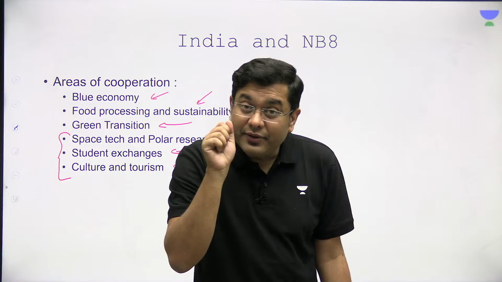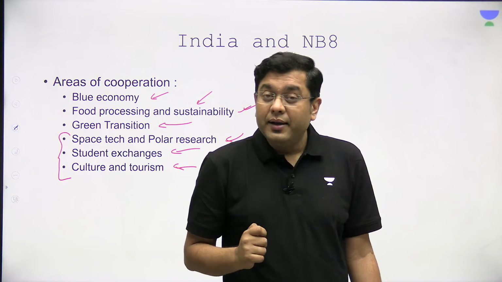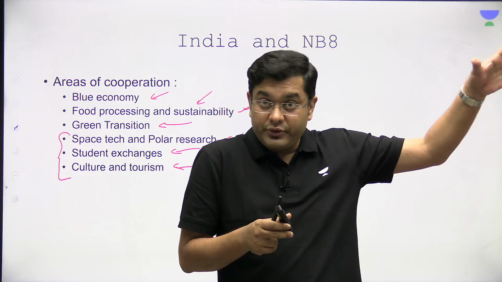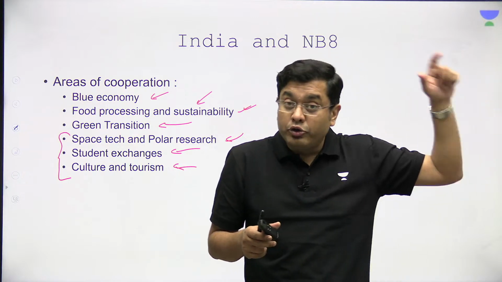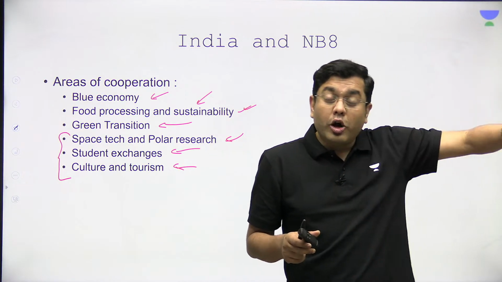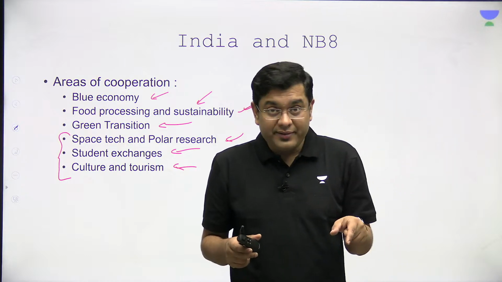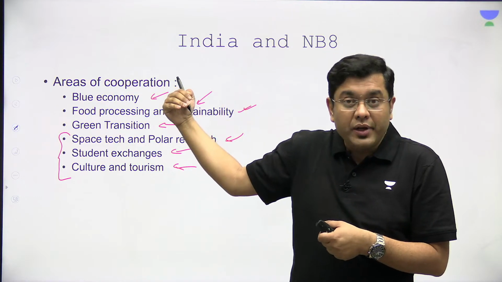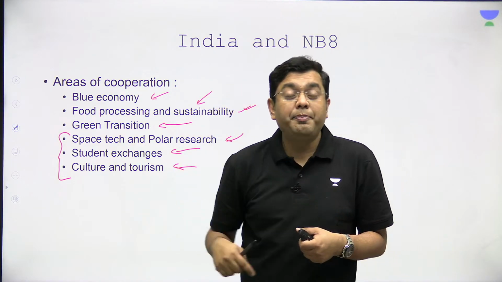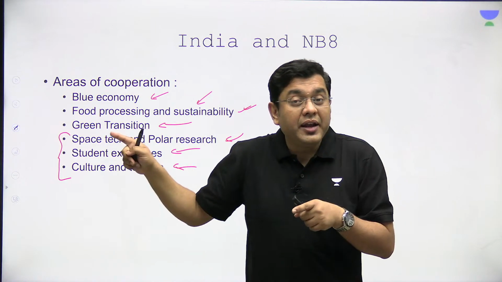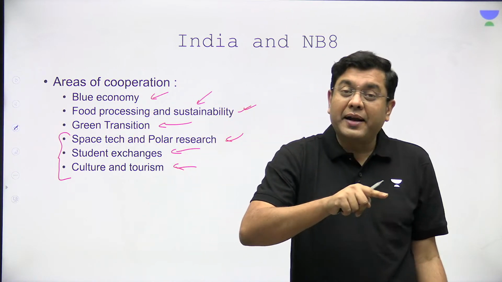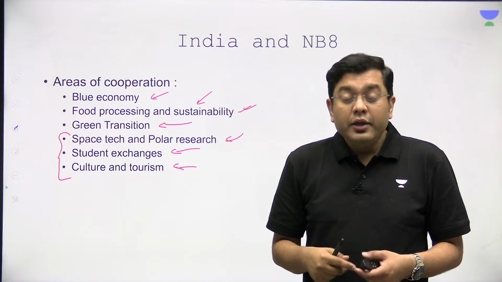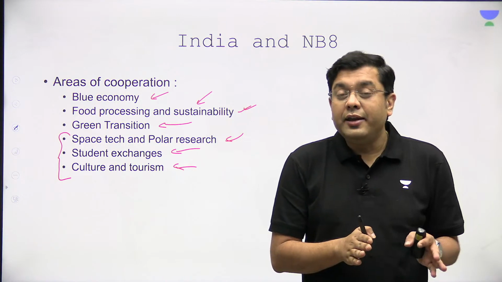Understand, India's draft Arctic policy, if you recall that, under India's Arctic policy, India talks about connecting the poles. And there, India is not restricted to the North and the South Pole. India also talks about the third pole, that is the Himalayas. Right? So we have people living high up in the snowy mountains. That is where the cultural aspect comes into place. And the people living in the high snowy mountains are also getting impacted by climate change in almost equal measure as these NB8 nations. So that is again a zone and an area of cooperation.